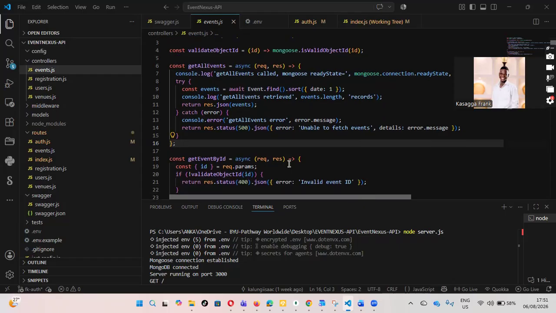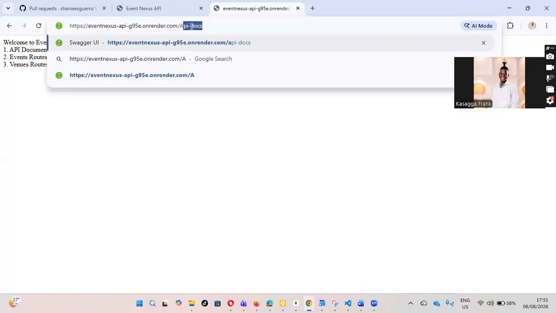The other thing, let's go back to the Swagger APIs. Sorry, I don't know why it is slowing down. When you get back to the rendered page, we shall call the API docs.